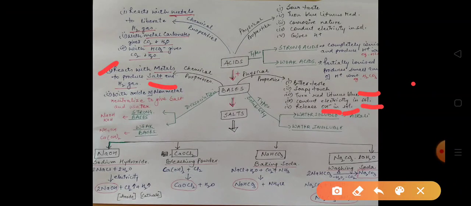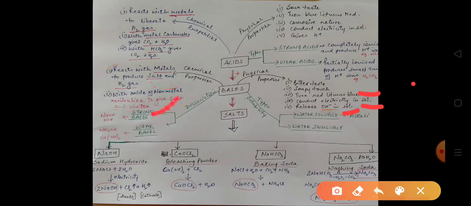Bases react with oxides of non-metals. This oxide of a non-metal neutralizes the effect and then it produces salt and water. So these are the chemical properties. Now on the basis of dissociation, bases are classified into strong bases.